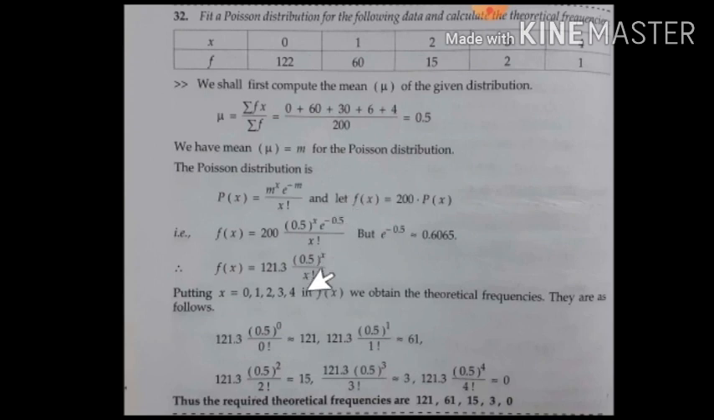Simplify. Here they have simplified with only the m value. Then they have taken x as 0, 1, 2, 3 and obtained the required theoretical frequencies as 121. Actually observed is 122, theoretically we obtained 121. Observed value is 60, theoretically we obtain 61. For the observed and theoretical frequency, here it is the same, 15. And here it is 2, here it is 3, and the last one is 1. Theoretically, the distributed value of frequency we obtain is 0.